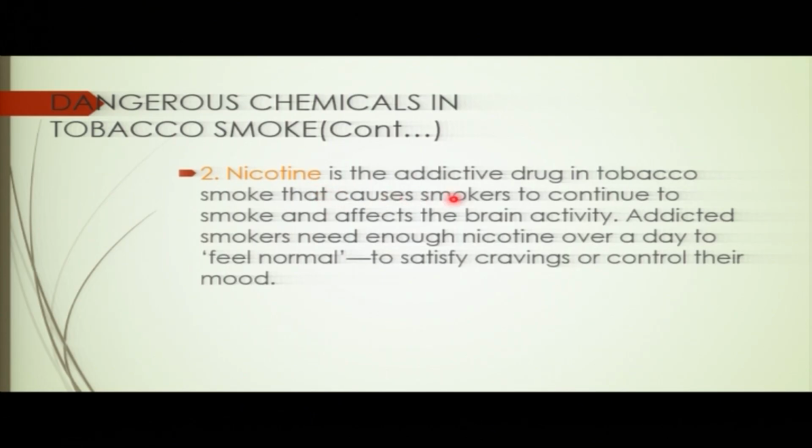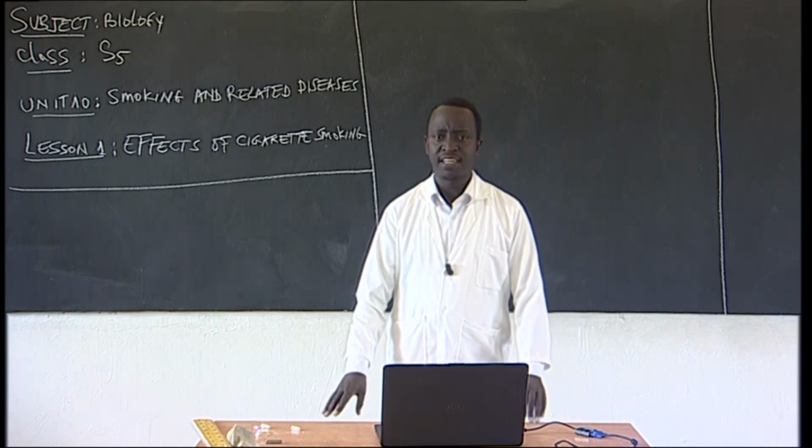So that's what causes smokers to continue to smoke because of this nicotine. This is the one that stimulates smokers to continue smoking. And even to quit, it is not easy, but people can try. You see? And this also can affect the brain activity.